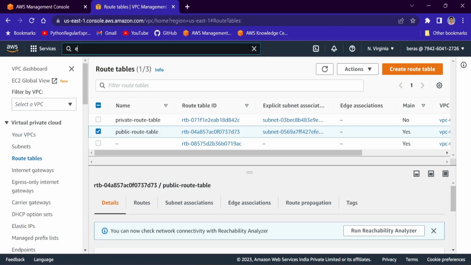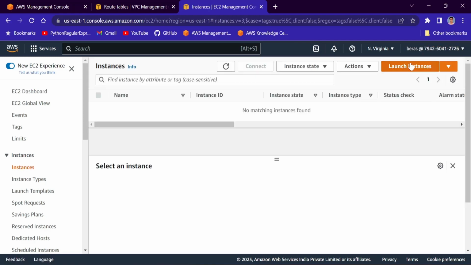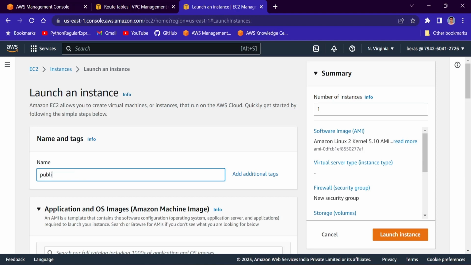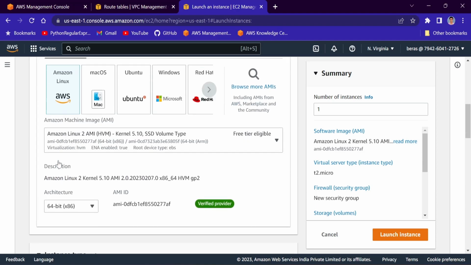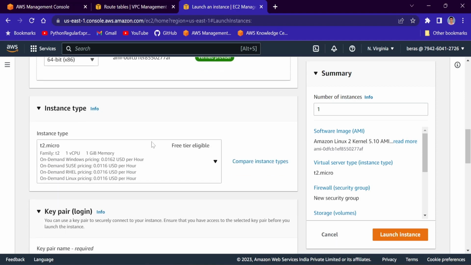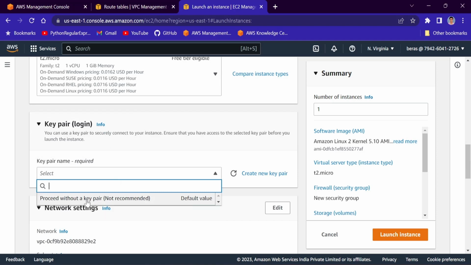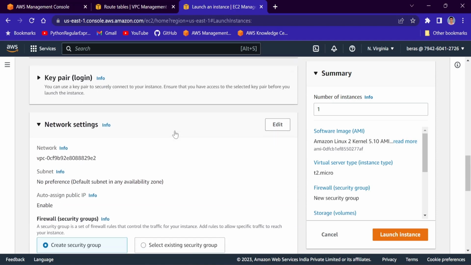I'll go to EC2, go to instances, launch instances. I will name this as public EC2, fine. And I'll select Amazon Linux 2 and instance type, okay, that is t2.micro. Key pair, I will not select any key pair for this public EC2, which will be there in public subnet, right?